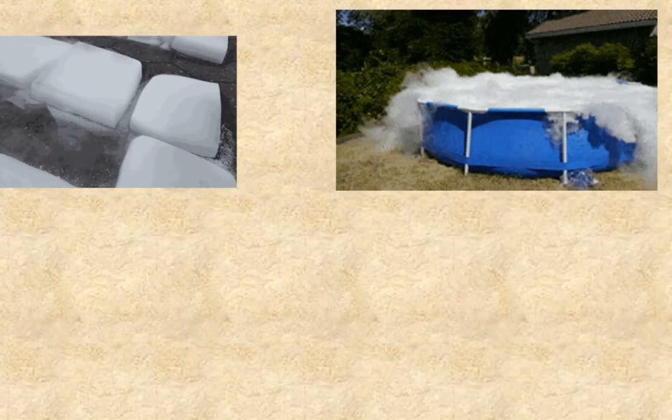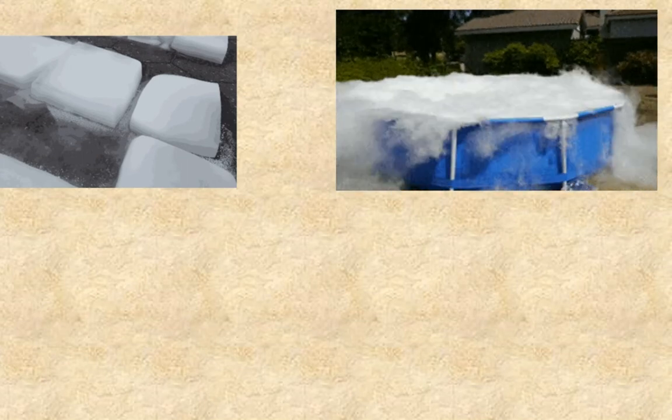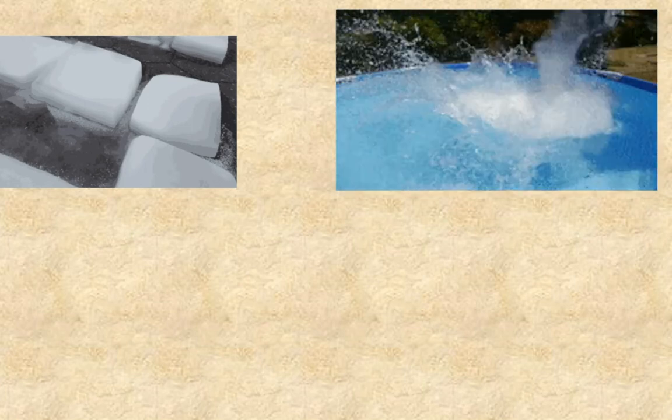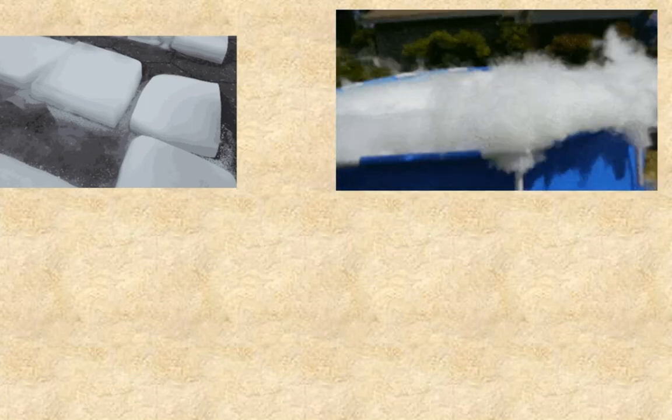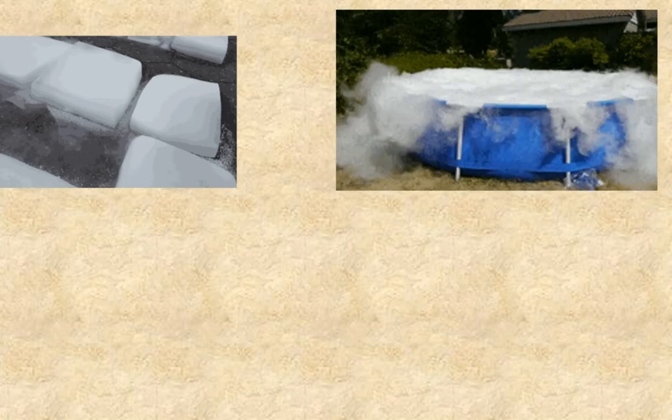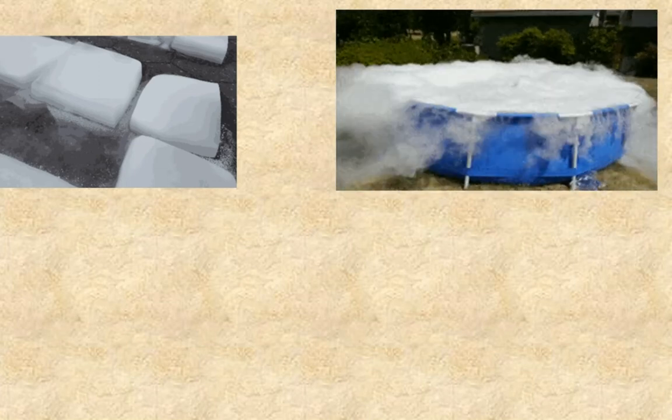The next clip shows massive amounts of white clouds forming when somebody dumps large amounts of dry ice into a swimming pool. Again, the white clouds are tiny droplets of water, but there's also carbon dioxide mixed in with that, and since carbon dioxide is denser than air, it helps drag the white clouds downwards.